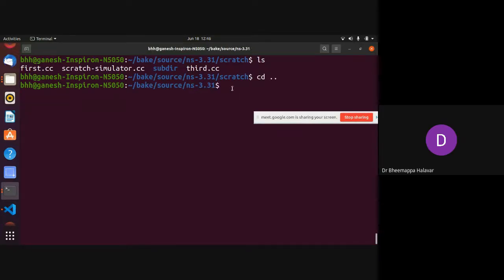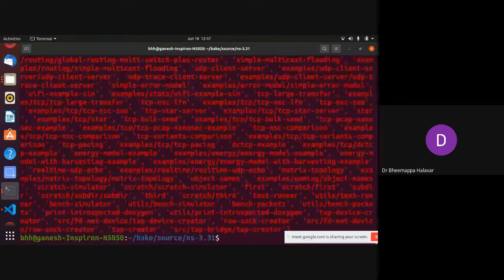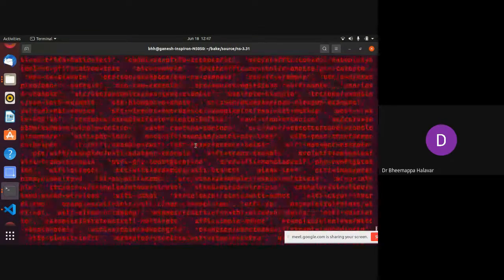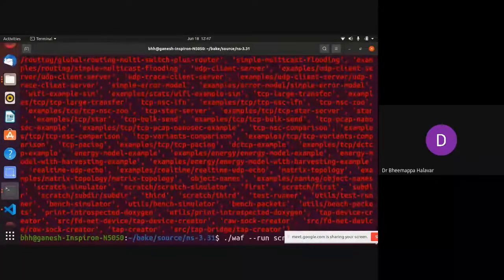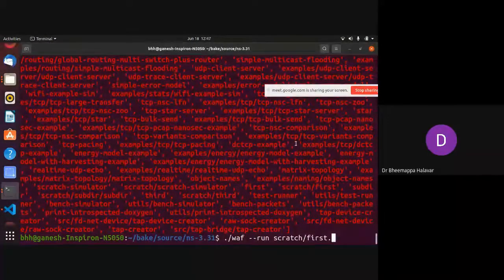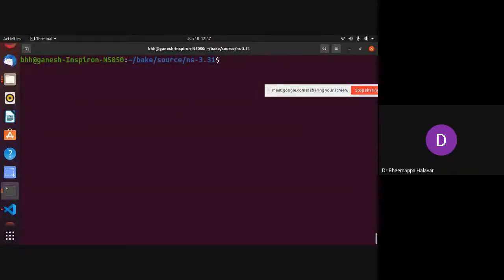As I already told, you just call bake run, then the location of the file: scratch first.